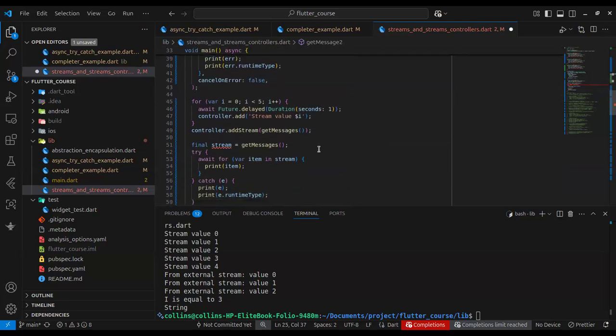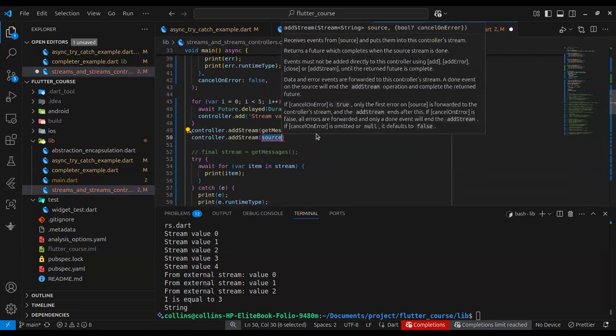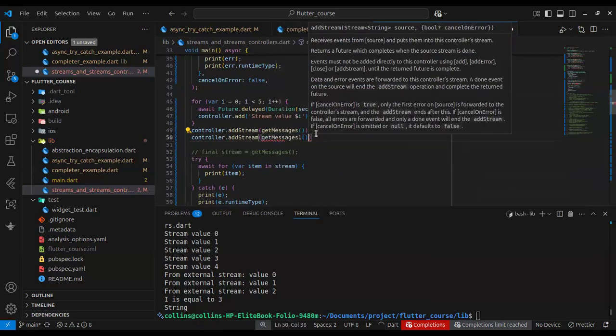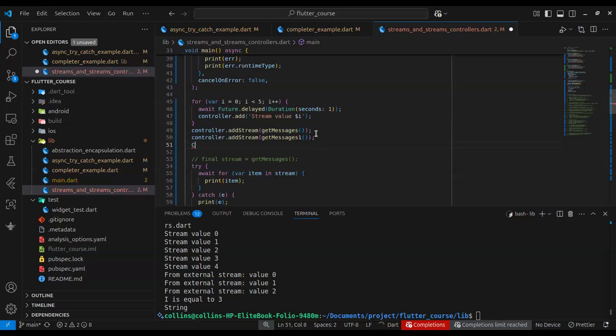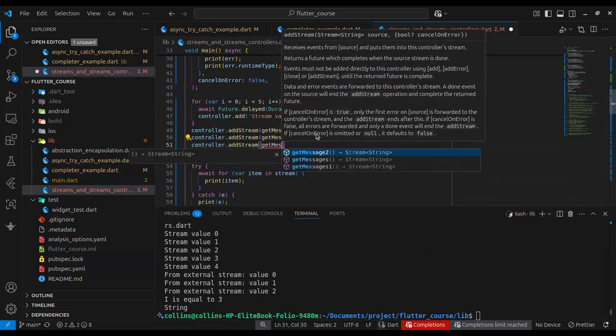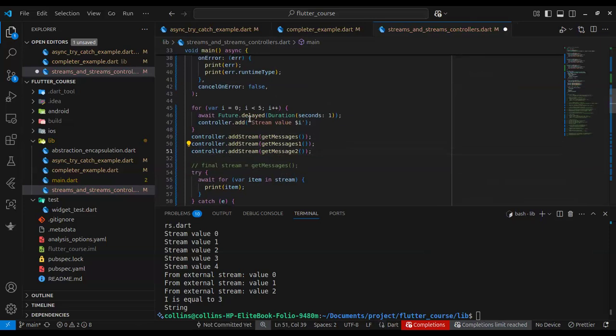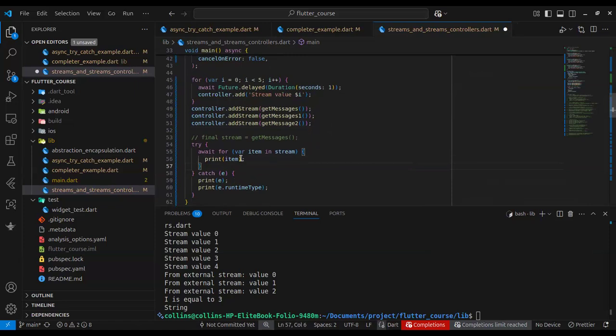So what I'll do is controller.addStream getMessages1, controller.addStream getMessages2. So you can see these 3 independent streams now. All the data will be funneled through this one controller stream. Does that make sense? Do you understand me, Ginika? Yes. Good. And they all come out the central point where you listen to them.